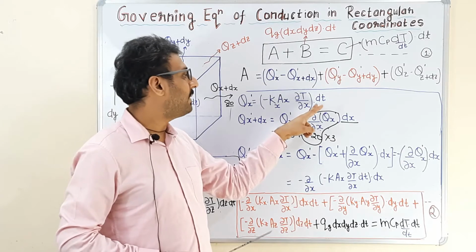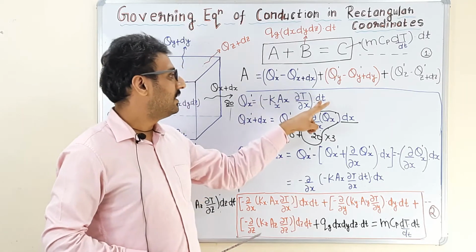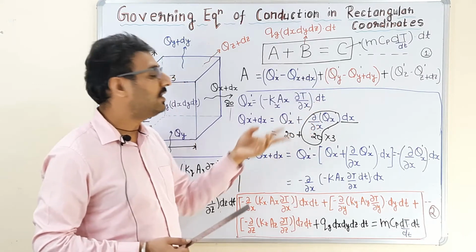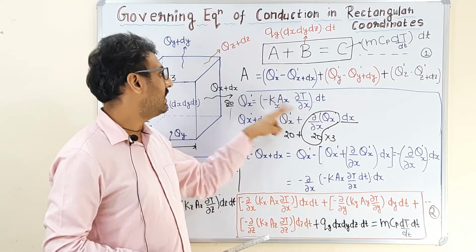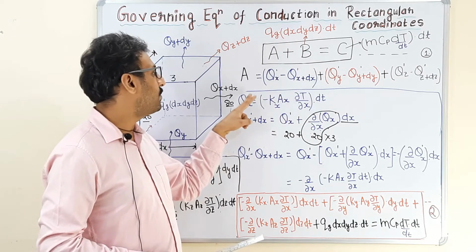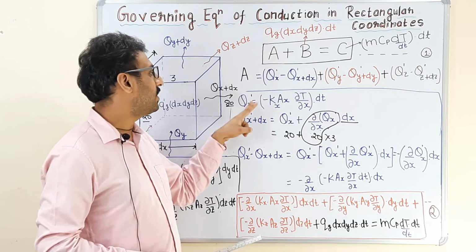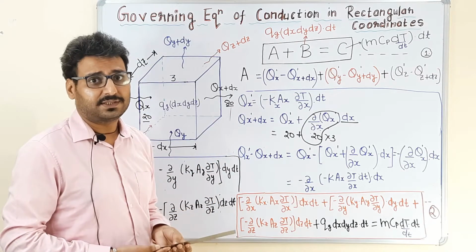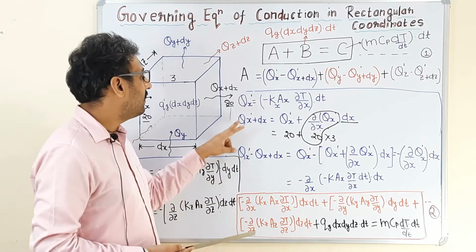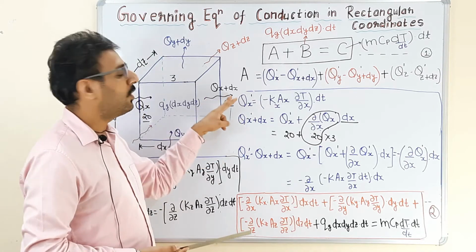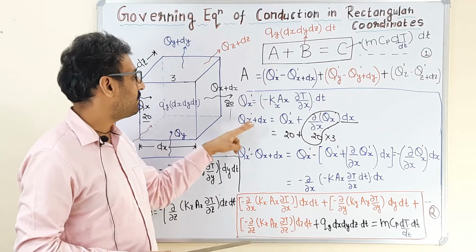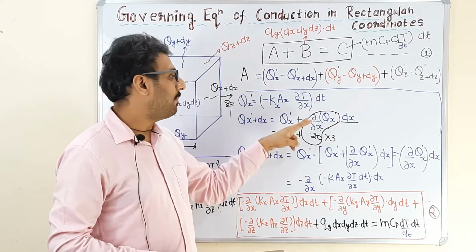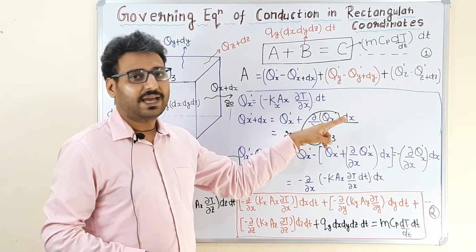When we multiply this heat transfer rate with the dt time interval, we obtain the heat accumulated in the x direction, and that's why I have shown a bar on the heat transfer rate, because it is basically an amount. Now from the Taylor series expansion, as we already know, the heat leaving the control volume from the right face, which is x plus dx, is given as qx bar plus del upon del x of qx bar times dx.